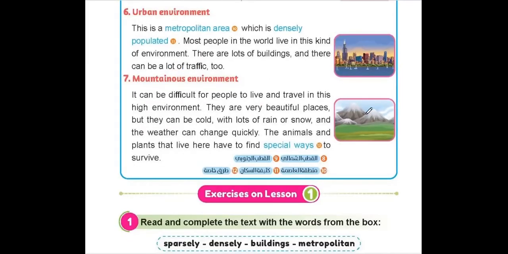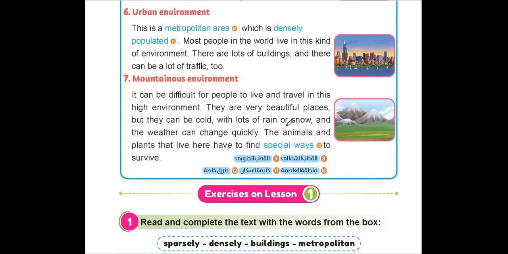Number 7, mountainous environment. It can be difficult for people to live and travel in this high environment. Yes, this environment is very high, so it's hard for people to live there and go back and forth every day. So it's hard to live there. They are very beautiful places. Yes, it's very natural there, so they are beautiful places, but they can be cold because it's a high area